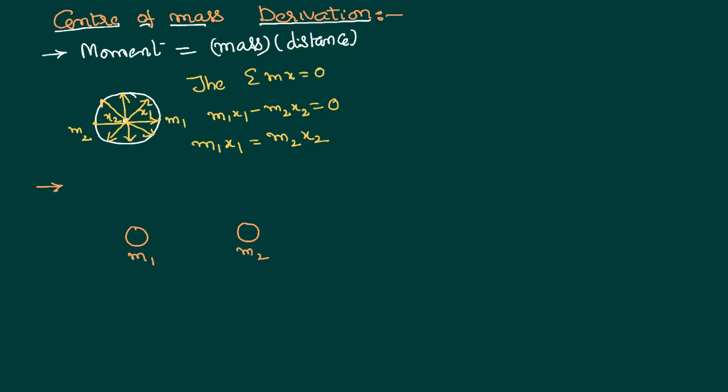Let us consider a system having two particles of masses m1 and m2. I would like to calculate where the center of mass of this system is.